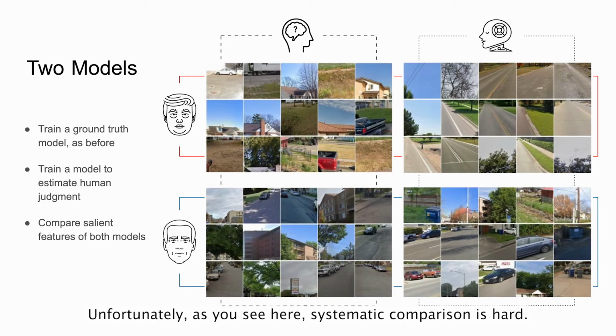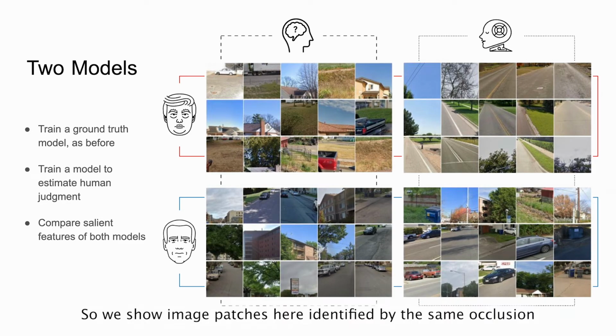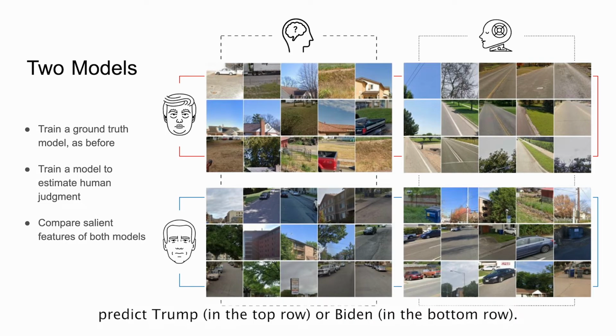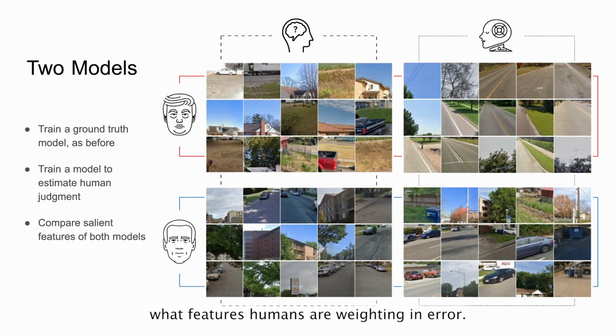Unfortunately, as you see here, systematic comparison is hard. Even identifying salient features for a single model is hard and an active area of research. It's also unclear how these features reflect bias. So we show image patches here identified by the same occlusion mapping technique we used earlier that most influence the human judgment, the left column, and ground truth, the right column. These are both models, remember, to predict Trump in the top row or Biden in the bottom row. You can still see clear correlates with density, but it's not clear what features humans are weighting in error.